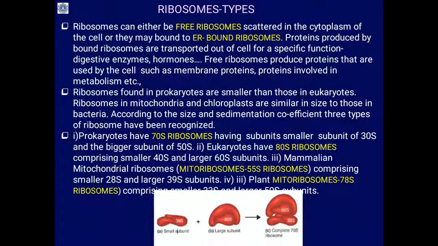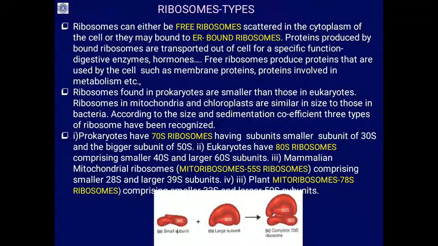Ribosomes can either be free ribosomes, which you have seen scattered in the cytoplasm of the cell, or they may be bound to the endoplasmic reticulum, and those are called bound ribosomes. Ribosomes are the protein factories.